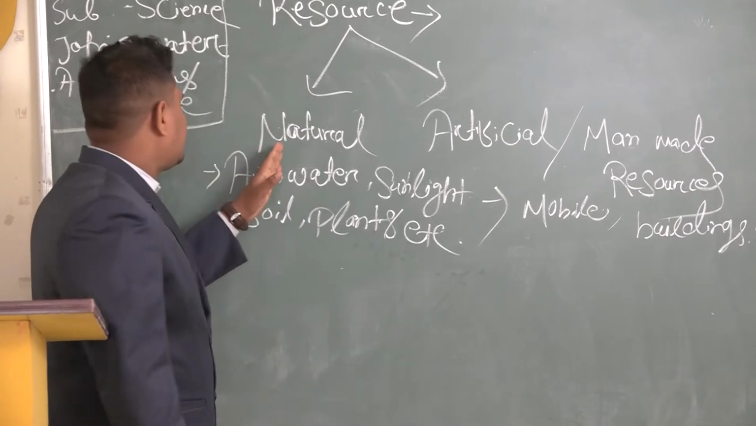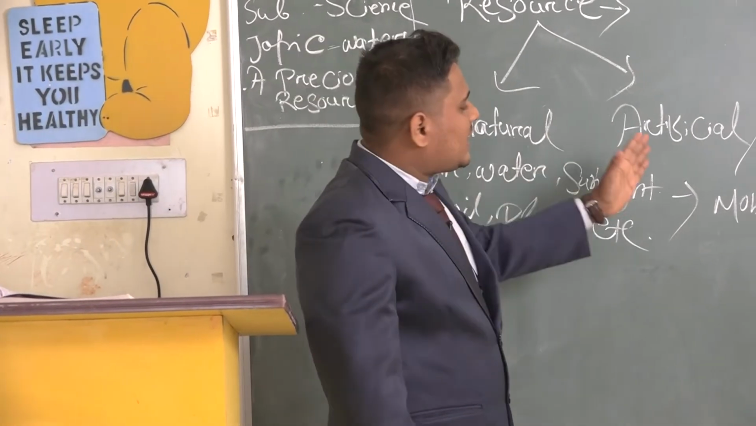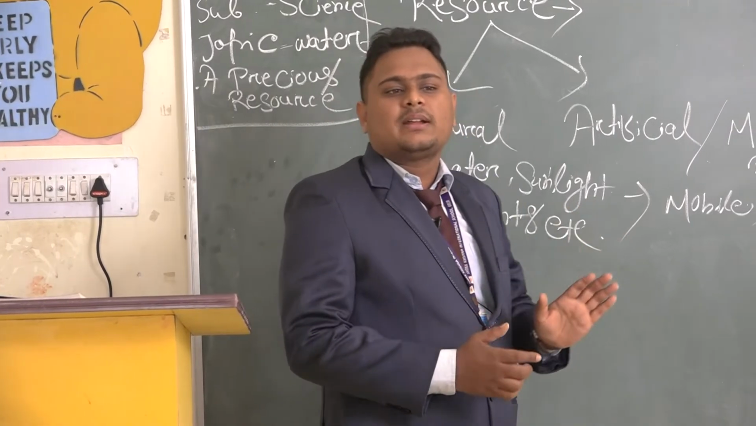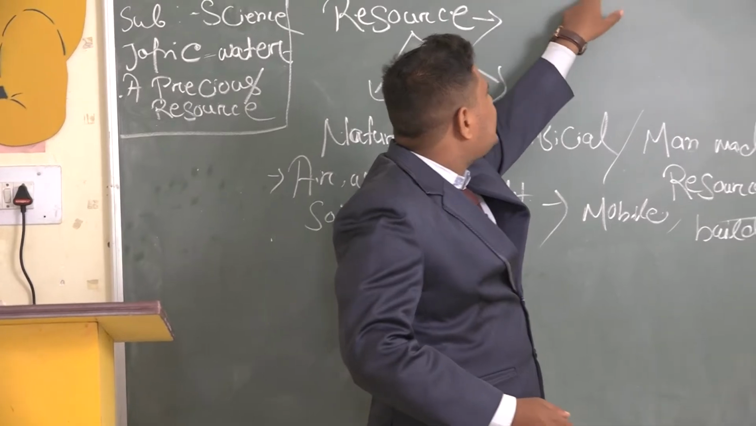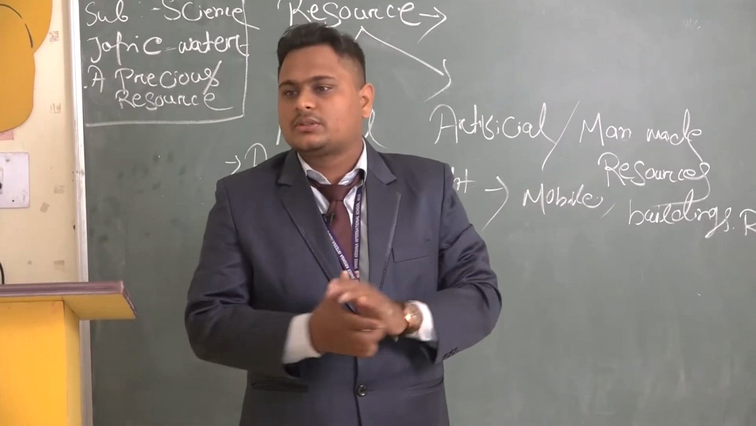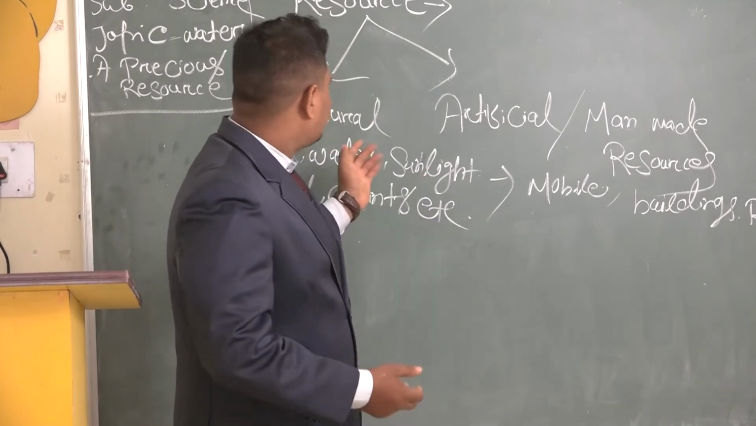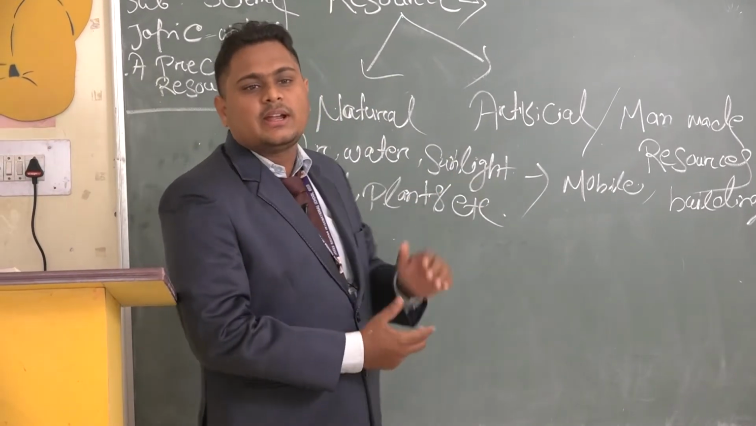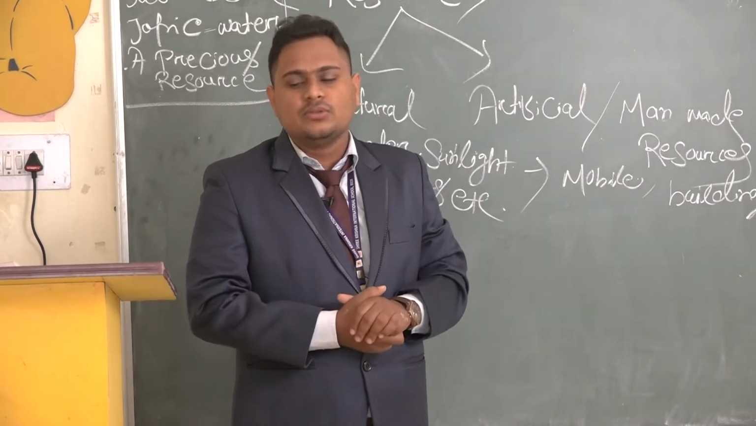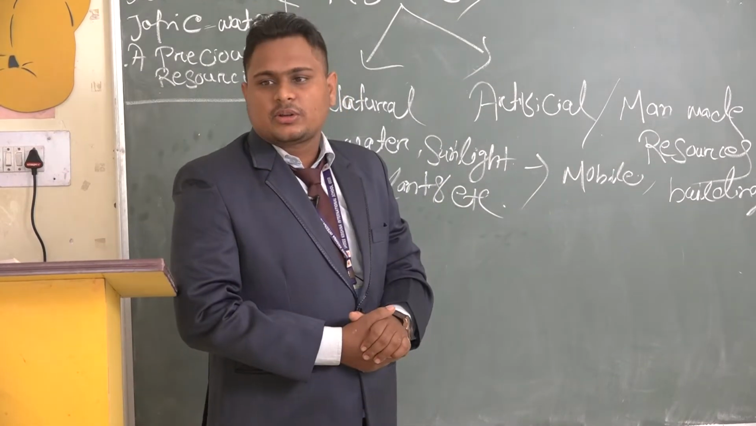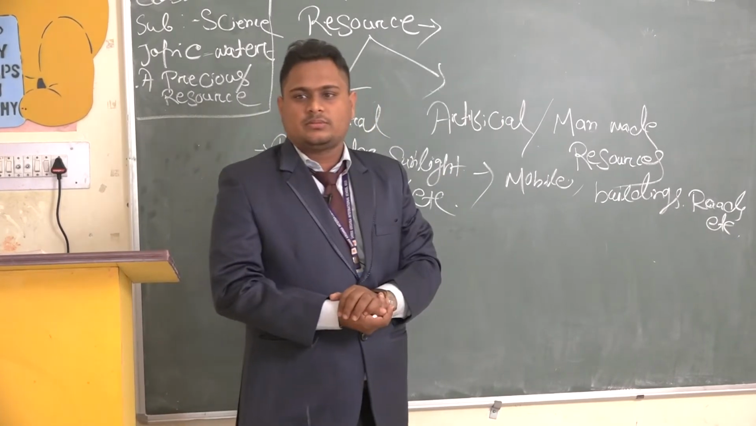You know that the natural resources like air, water, sunlight, soil, plants, and also artificial resources, all are essential for us. Yes or no? So why are we only telling that water is a precious resource? Others are also resources. Without air we cannot survive. Without soil we cannot survive. Without sunlight we cannot survive. And without the things which are made for our use, we also cannot survive. Yes or no? But why are we telling that water is a precious resource?